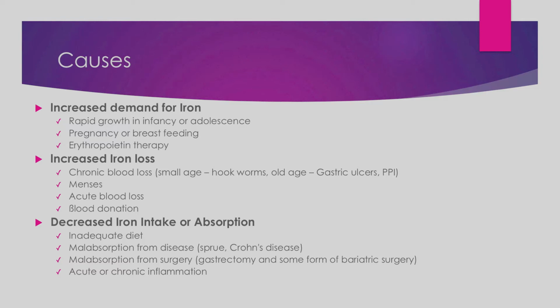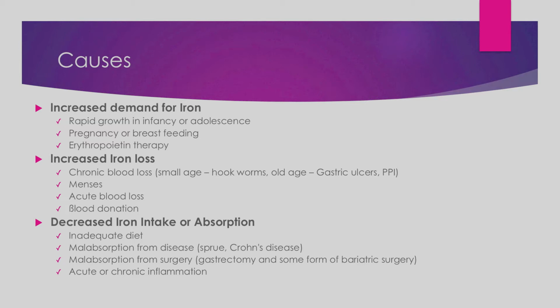And second is increased iron loss. Increased iron loss can be chronic blood loss. Now for chronic blood loss in small age, the most common cause is hookworms, worms inside the intestines. They suck the blood, so that is increased blood loss or increased iron loss. In old age, gastric ulcers, or use of proton pump inhibitors, the antacids, can cause gastric ulcers, and the antacids also decrease the absorption of iron.